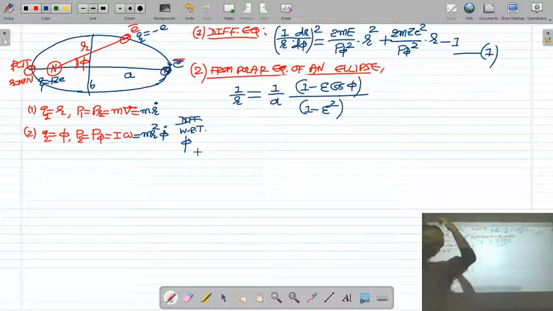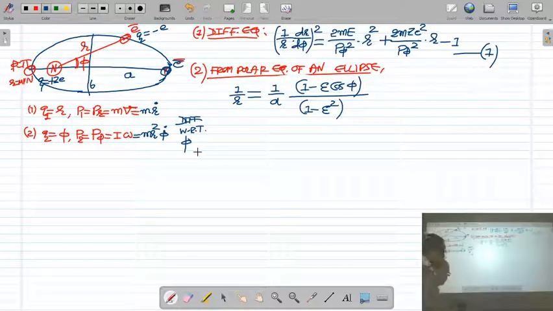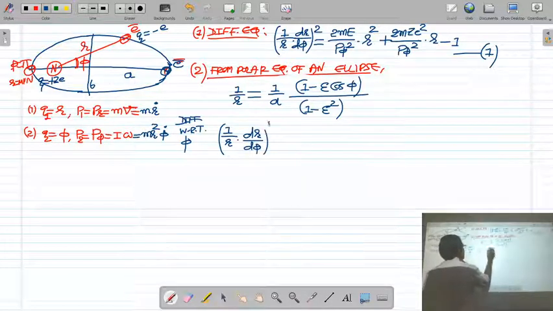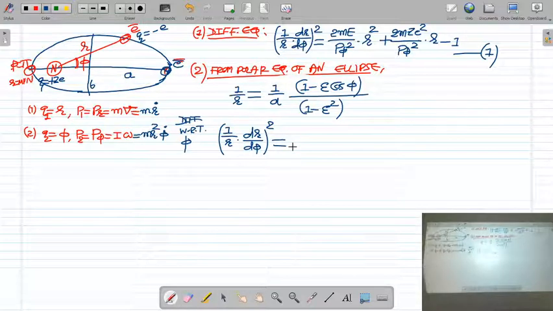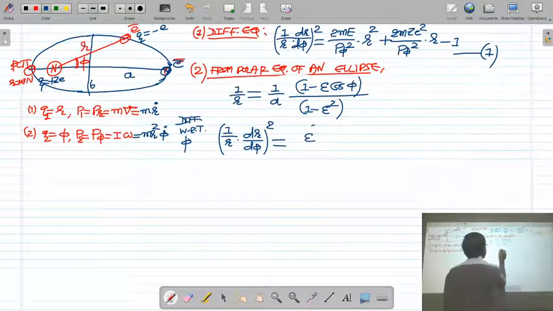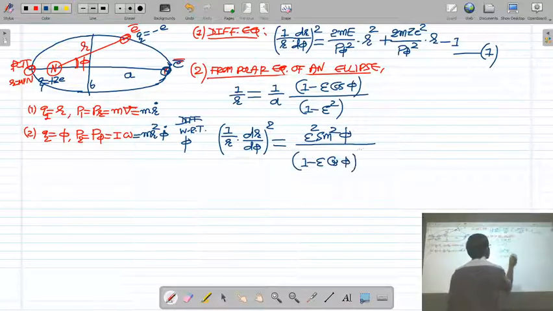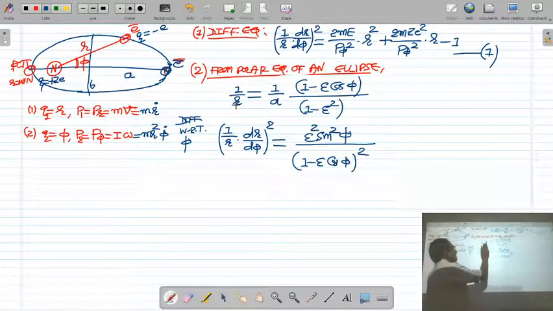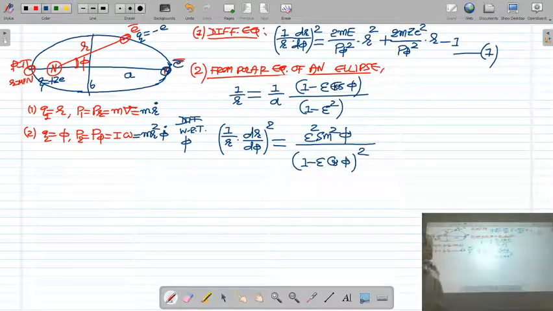If you differentiate this polar equation of an ellipse with respect to phi, we got the differential equation: 1 upon r, dr by d phi, whole square is equal to epsilon square sin square phi upon 1 minus epsilon cos phi whole square.